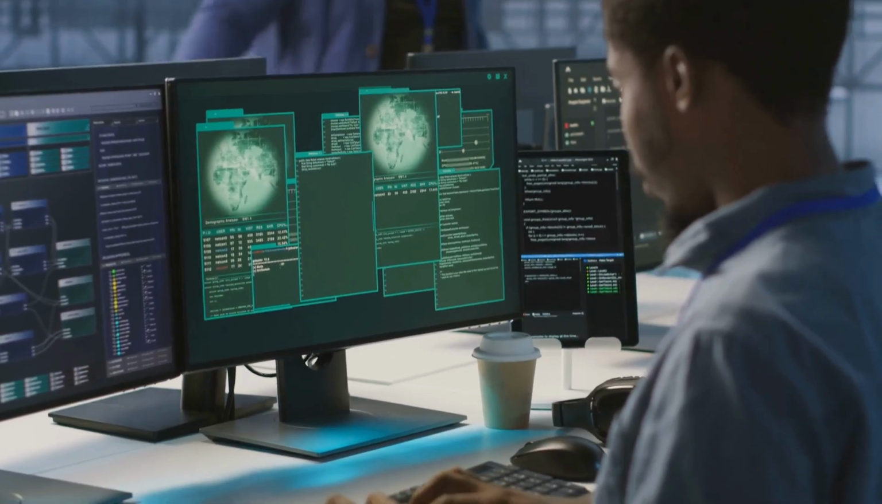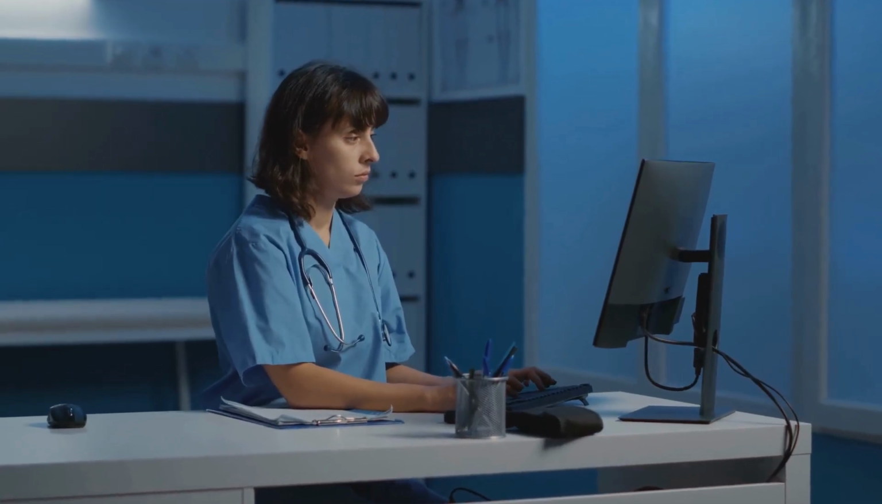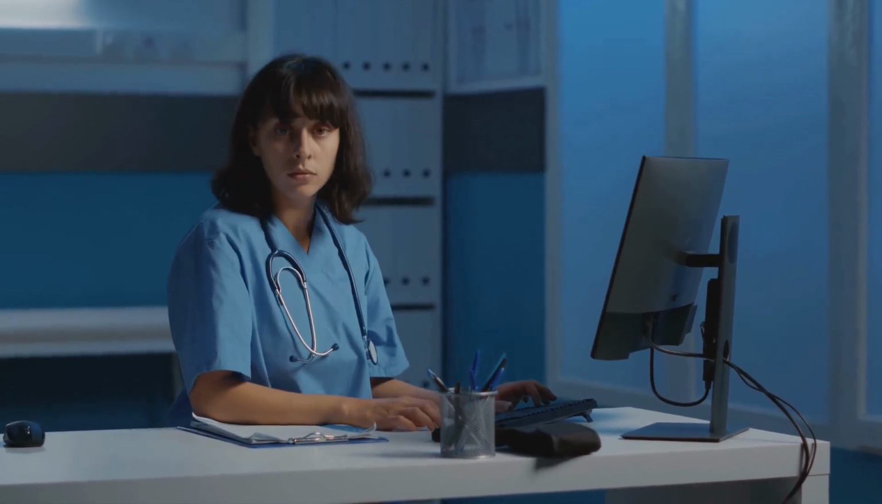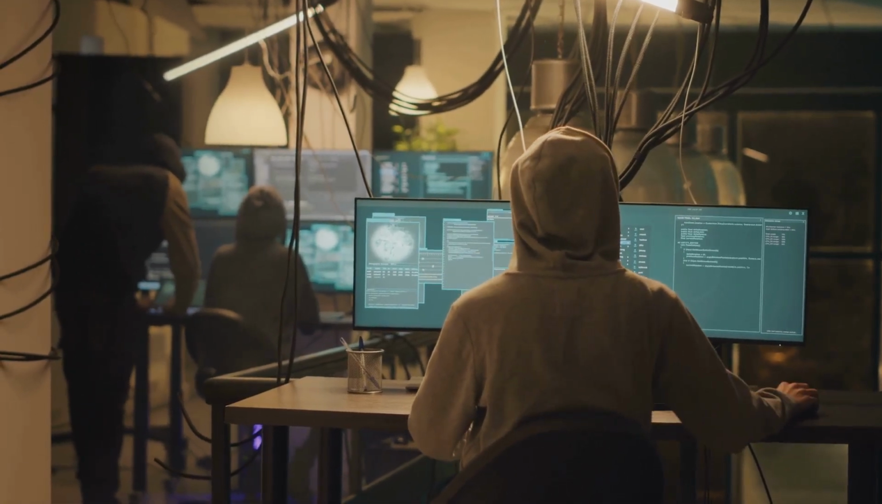This limits the blast radius of potential breaches. ZTA is particularly beneficial for industries dealing with sensitive data such as healthcare and finance. It helps protect against both internal and external threats.